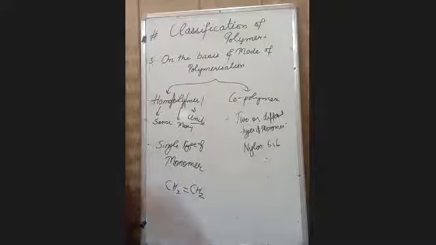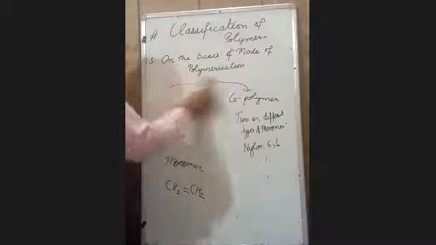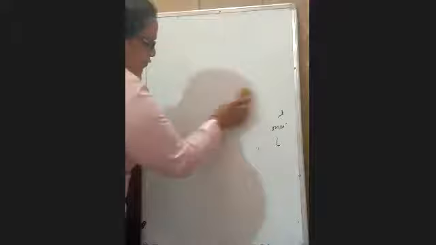And after that, on the basis of mechanism, it is addition polymer and condensation polymer. Next, on the basis of structure, linear, branched, and cross-linked. Next, on the basis of intermolecular forces present between the molecules, it is elastomers, fibers, thermoplastics, and thermosettings. Till then, my dear students, is there any doubt?